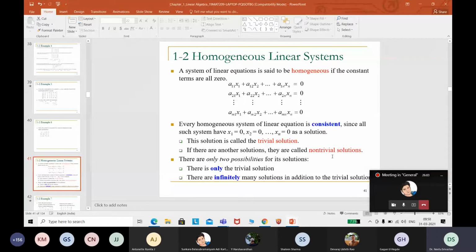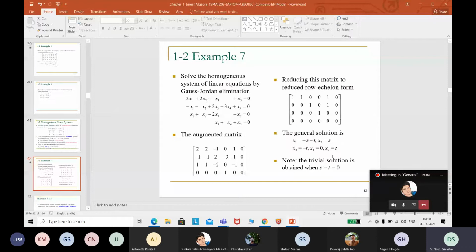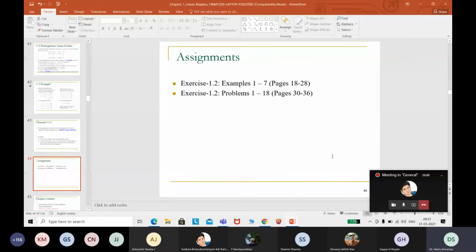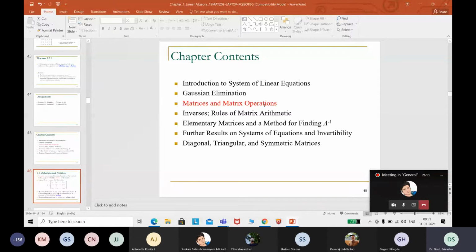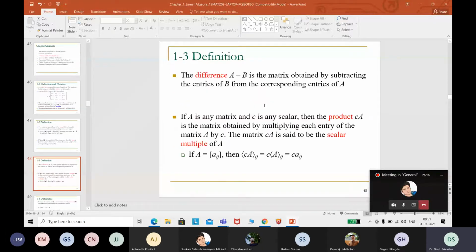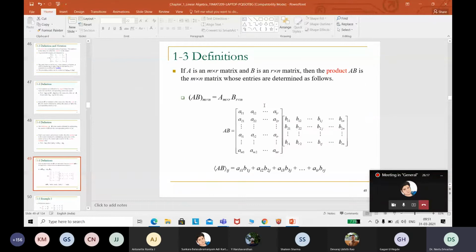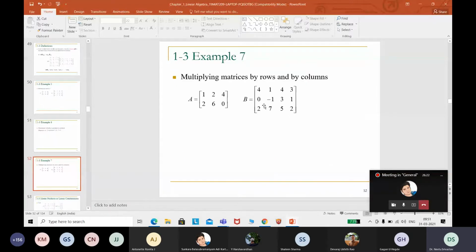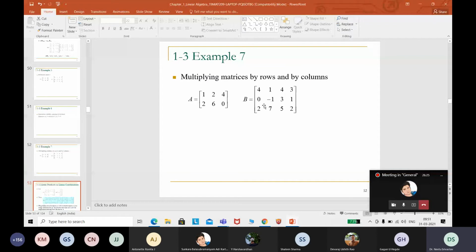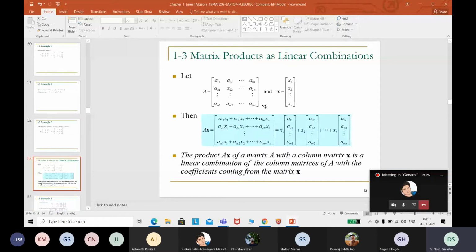There are a few operations which we have discussed, and this is also taken from your book: A minus B, A plus B, A into B. How to do the product? For the product also, what conditions do we need to check? Whether all matrices can be multiplied? No, we have to check some conditions: the number of columns of the first matrix should be equal to the number of rows of the second matrix. That is a must, that has to be taken care of.